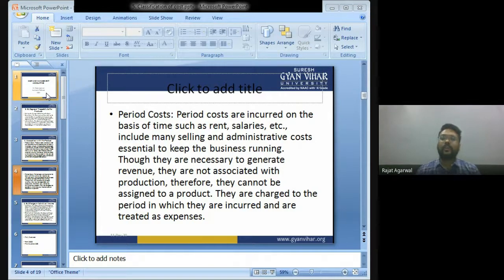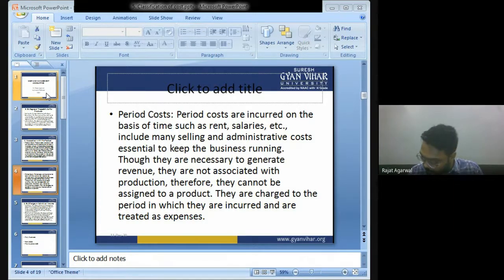Your period costs are incurred on the basis of time. For example, I am manufacturing a music system. To manufacture the music system, I have taken a factory on rent. Now I have to pay the rent of rupees 1 lakh on the first day of every month.